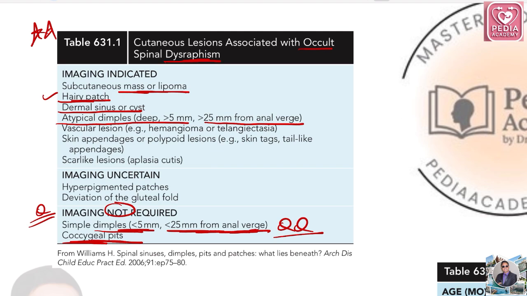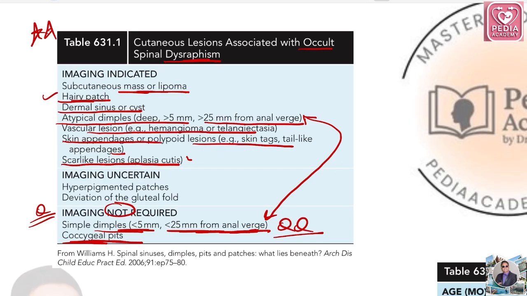So again, this is very important, and these two were asked multiple times, atypical dimple and simple dimple. Vascular lesions like hemangioma or telangiectasia, skin appendages or polypoid lesions, skin tags, tail-like appendages, scar-like lesions like aplasia cutis. Okay. Other things like hyperpigmented patches and deviation of gluteal fold, it is uncertain.